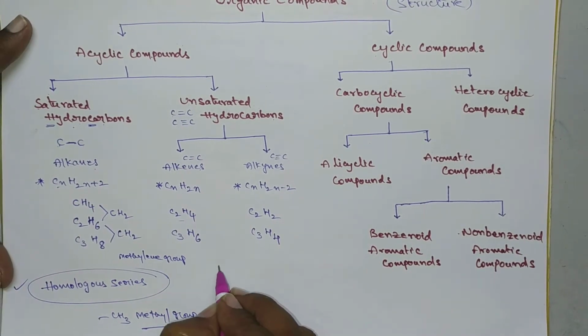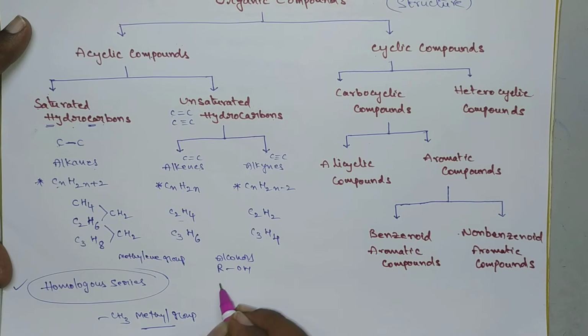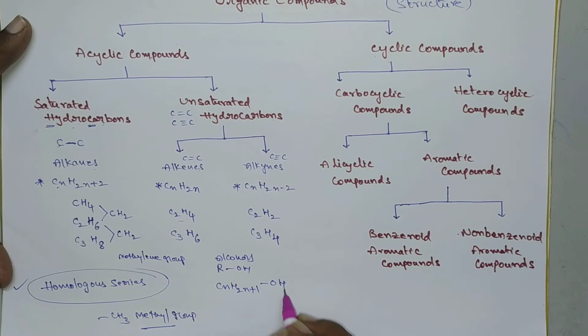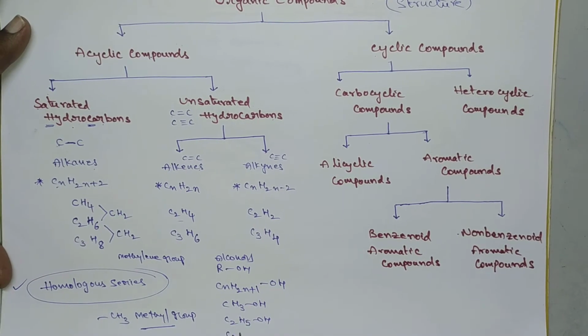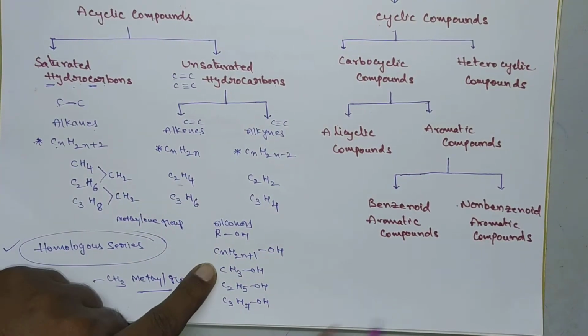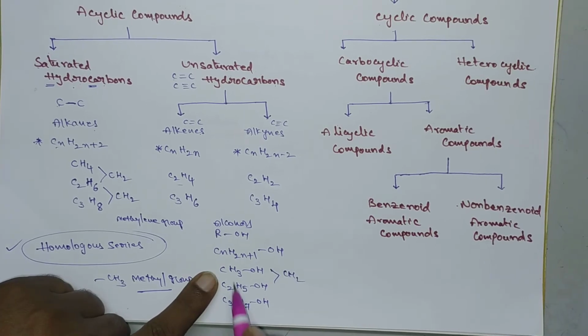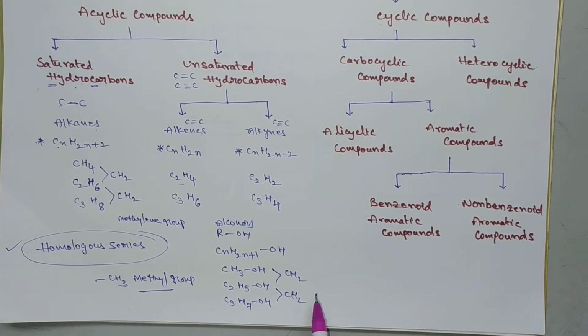Suppose you take alcohols, the general formula of alcohols is ROH. Here R means alkyl group. The general formula of alkyl groups is CnH2n plus 1, and OH. Put N is equal to 1, CH3OH. N is equal to 2, C2H5OH. If you put N is equal to 3, C3H7OH. So like this we get another series. This series is also separated by a CH2 group. Difference between these two is CH2. Difference between these two is also CH2. So this series of compounds is also called a homologous series. Okay, clear? So any functional group will have a homologous series.